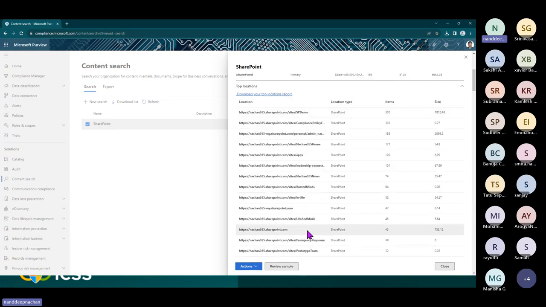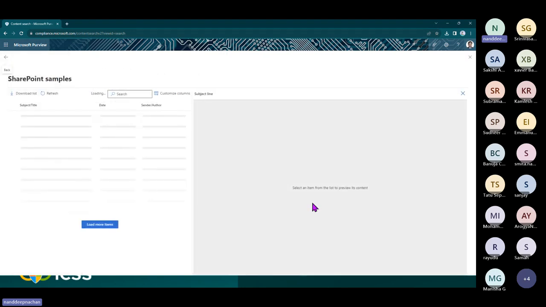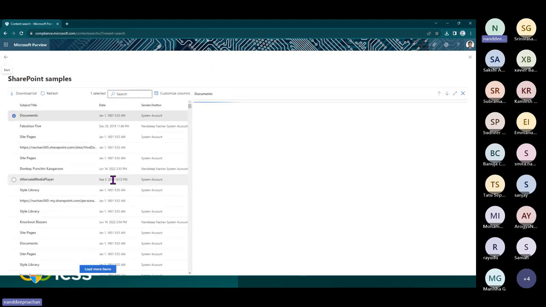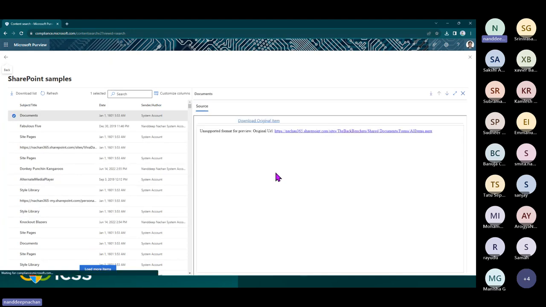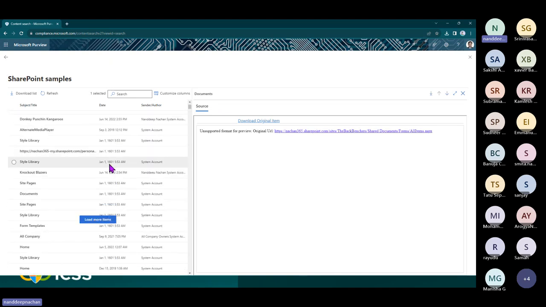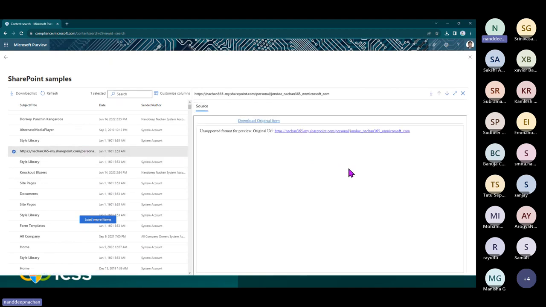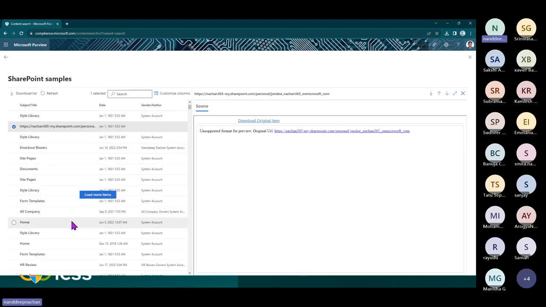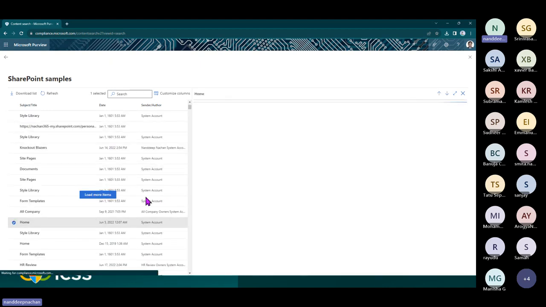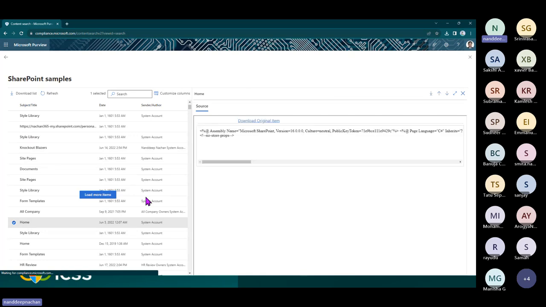Now, for example, if you are not sure about how the data looks, you can click on this review sample. And then from this review sample, you should be able to see all of the data that got into this content search. So for the formats where it is supported, it can show that. Let's say, for example, if I go down, maybe if I can show the site, it should be able to show the metadata for that site. Okay, even this is not a supported one. Let me just quickly check. But otherwise, this is the place from where you should be able to at least see the sample content search.